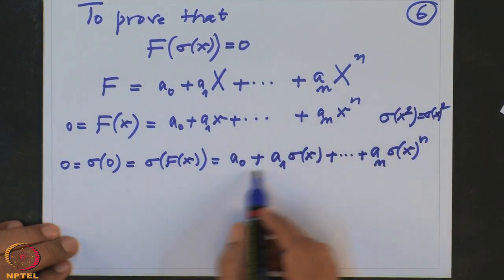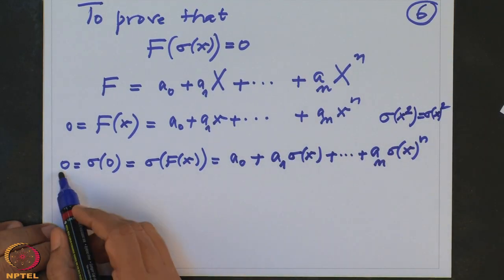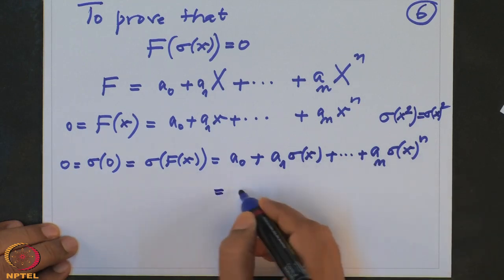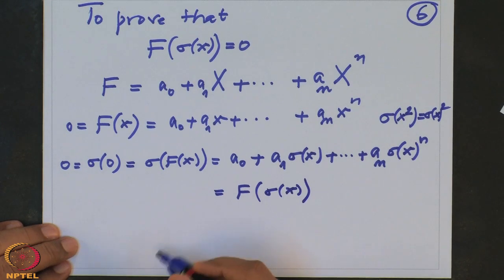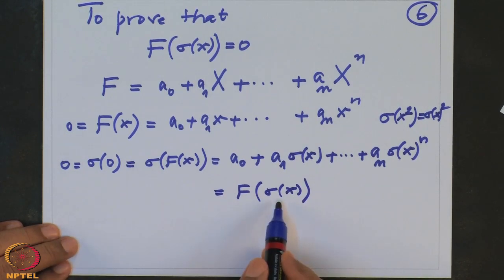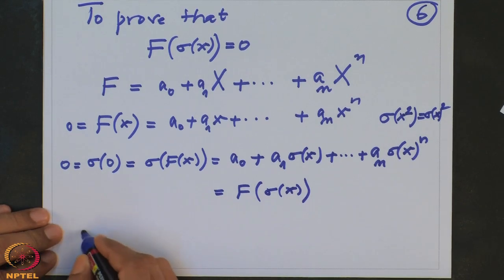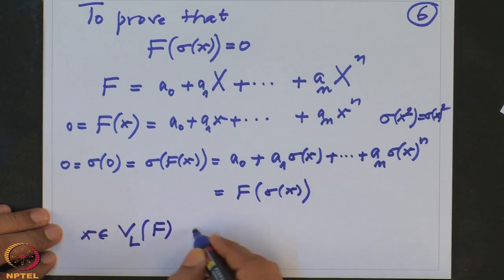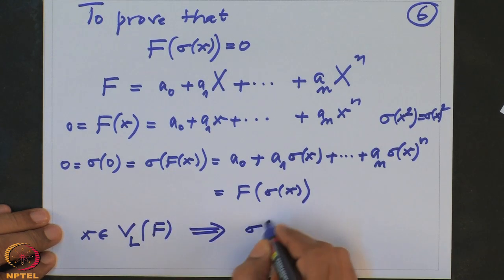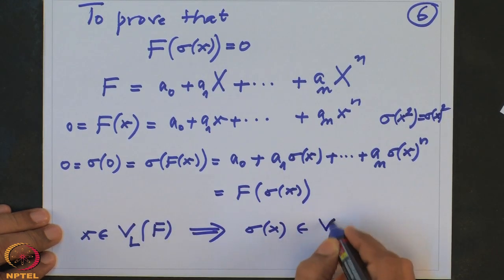So on the other side is this. This is 0, but this is nothing but f evaluated at sigma x. So we have proved that f of sigma x is 0. That means we have proved that whenever x is in VL of f, then sigma x is also in VL of f.